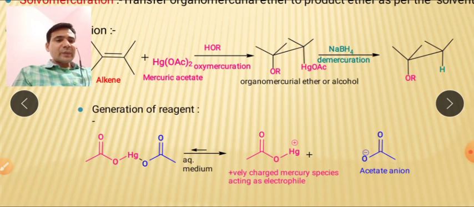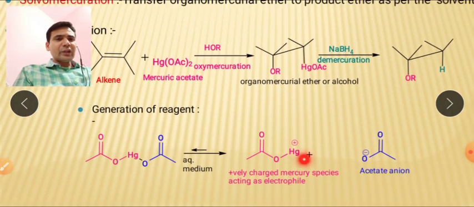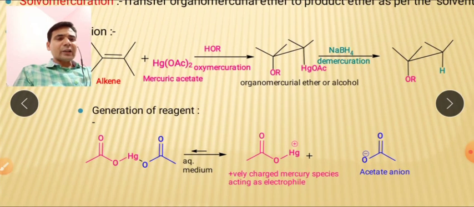How this reagent has been generated, you can see here. In the case of mercuric acetate, we get this positively charged reagent, which acts as the electrophile, and this is your acetate ion.